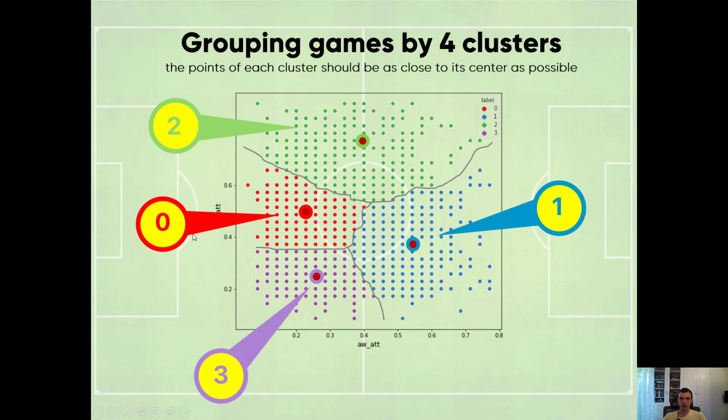We can take a look and see, for example, that cluster 0 includes games where the home team has an average performance of about 50 and the away team rarely scores. We can take another cluster, cluster 3. It includes games between bottom teams, so both home and visitor do not score anything.